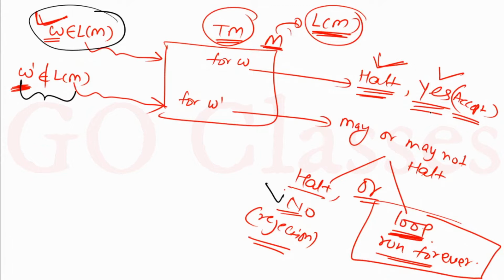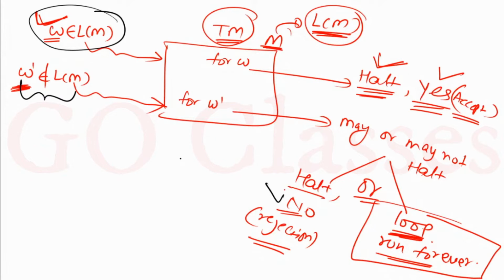Let me see the next doubt. If W does not belong to L(M), we cannot know whether it actually belongs or not. Yes, that we will see. How can we know that this Turing machine accepts only this much language, as it may go into an infinite loop? See, all these things I will discuss. Now I am just telling you that this is the behavior of the Turing machine.